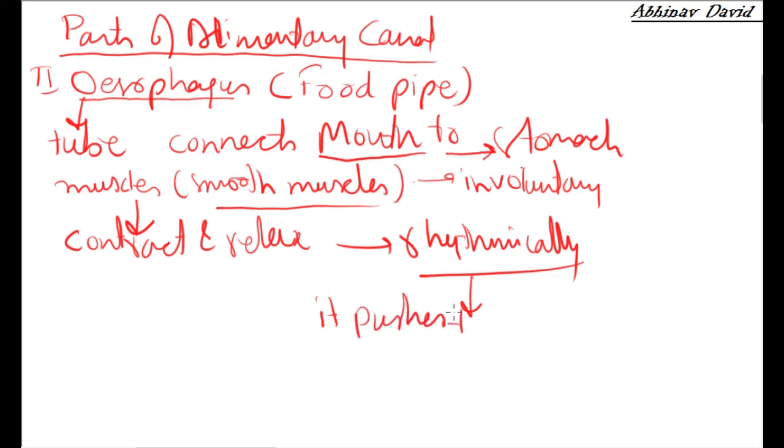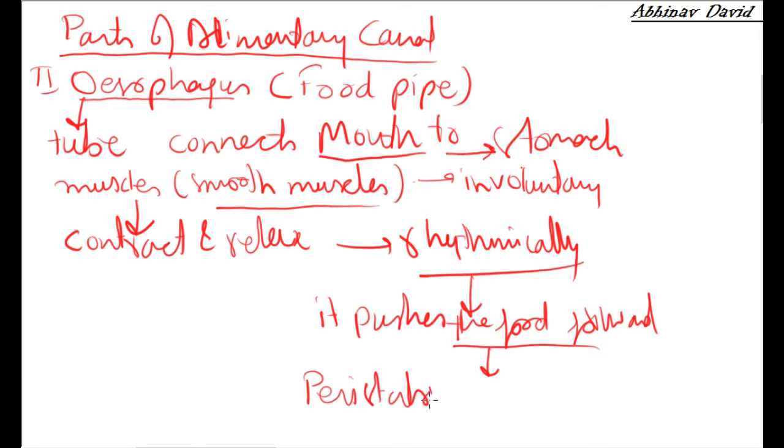It pushes the food forward from one part to the next part, and this pushing is called peristalsis or peristaltic movement.